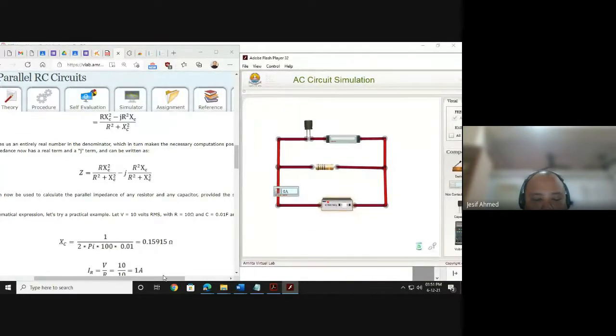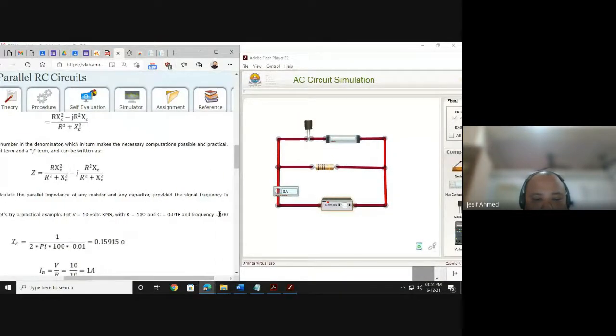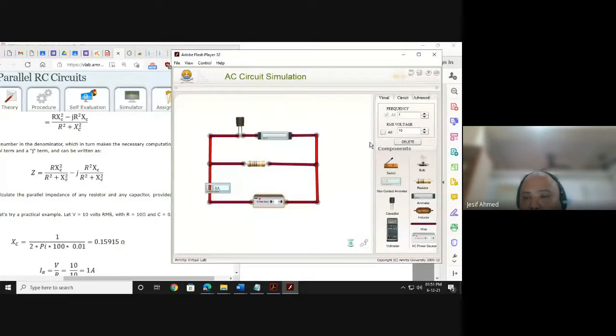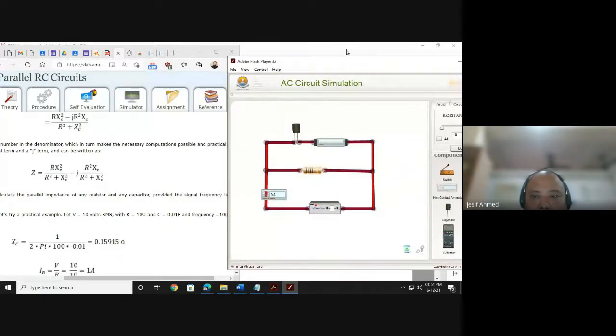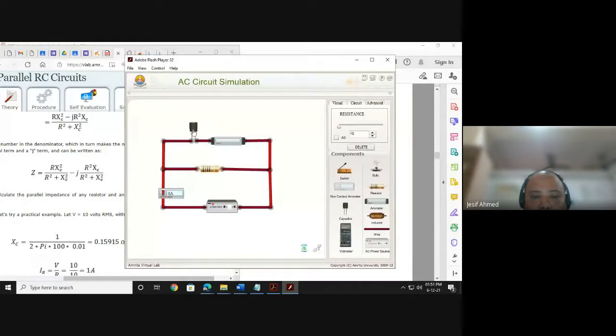Right, V 10 volt and frequency should be 100 hertz. So frequency 100 and voltage RMS value 10. Now it is set. Then R 10 ohms, resistance 10 ohm already set. C is 0.01 farad. C, click on the capacitor.